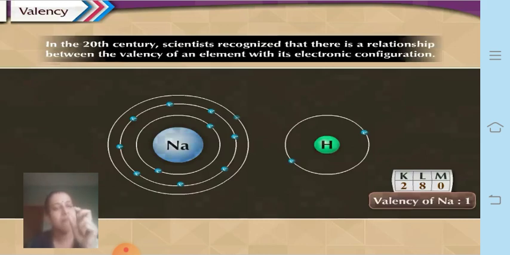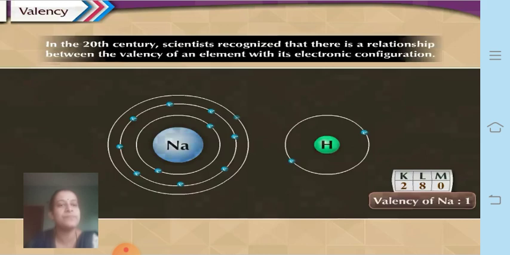How many electrons are given away constitutes the valency. Also, whatever they have to take up to complete the duplet in the case of hydrogen, or the octet in all other elements, the number of electrons taken also decides the valency.